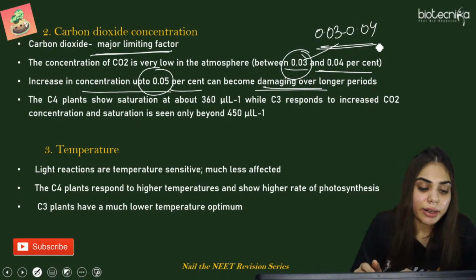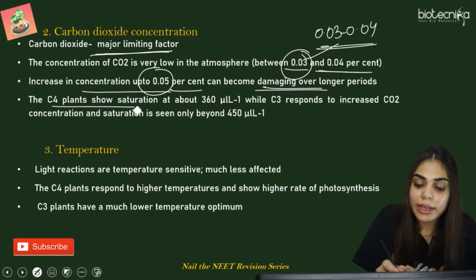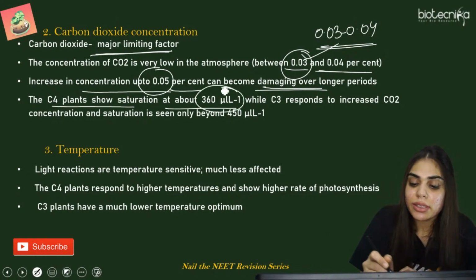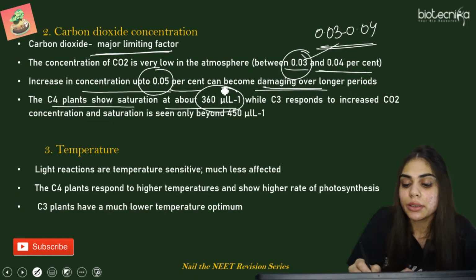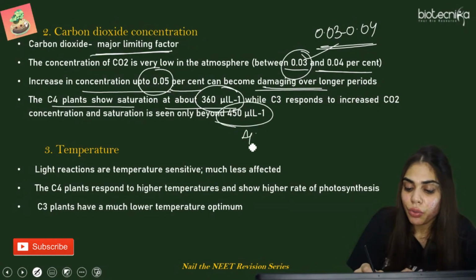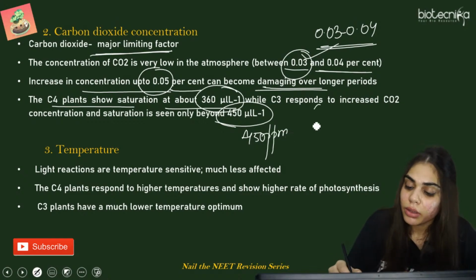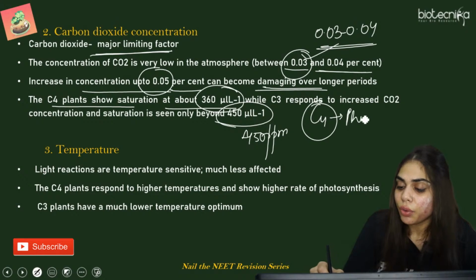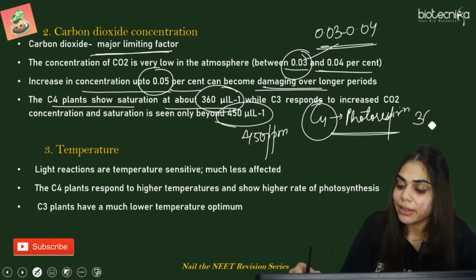Make a note: the C4 plants saturate at 360 ppm, or microliter per liter, and C3 plants get saturated at 450 ppm, because C4 plants have avoided the photorespiration phenomenon, and that is why they get saturated at 360.